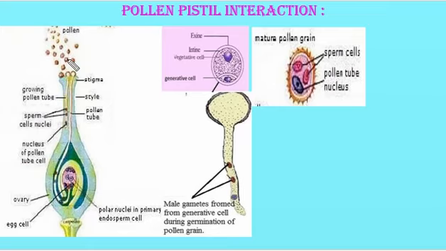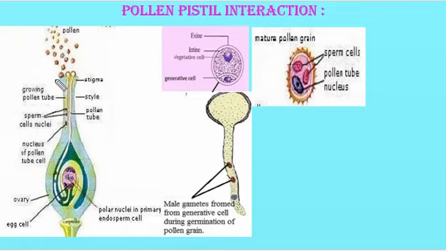Pollen germination and pollen tube growth are inhibited because of the various chemical dialogues taking place between the tissue of the stigma and the pollen grains. This is what happens when the wrong type or incompatible pollen grain lands on the stigma.